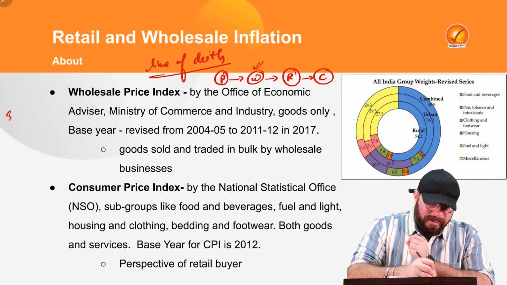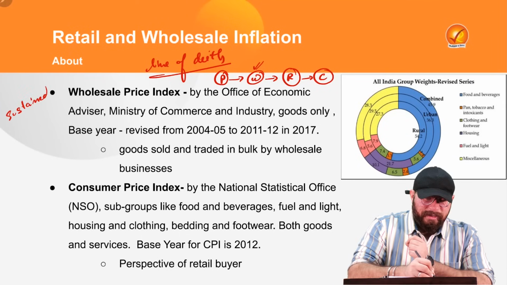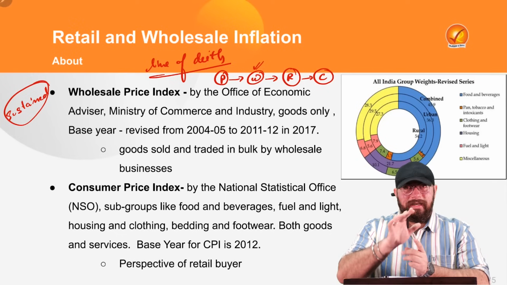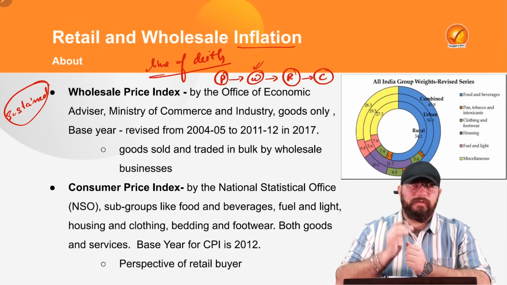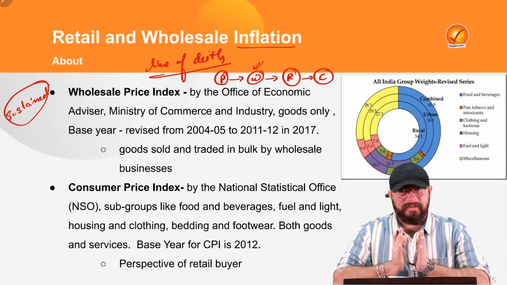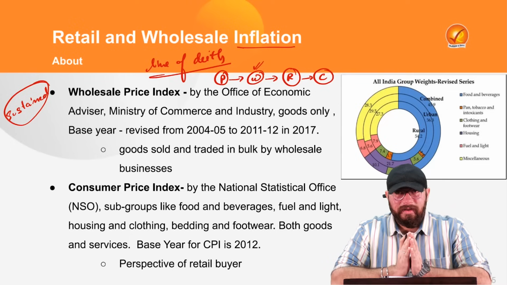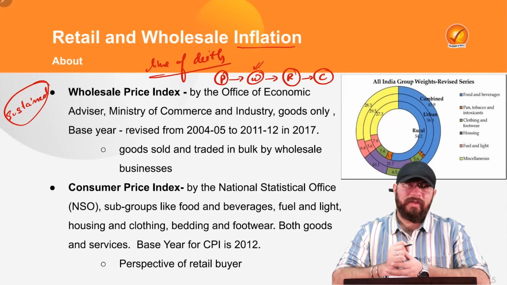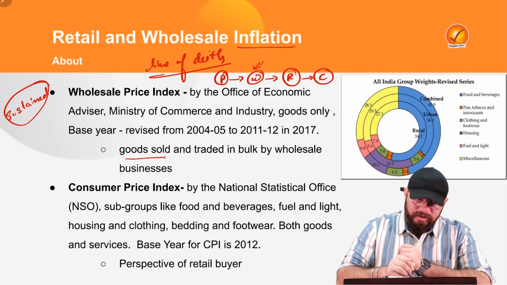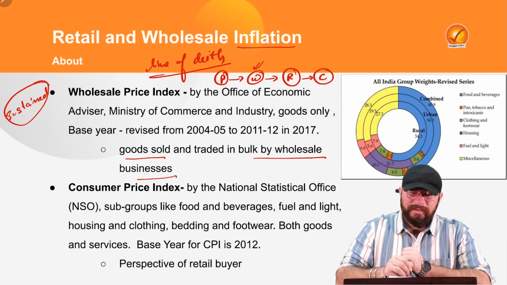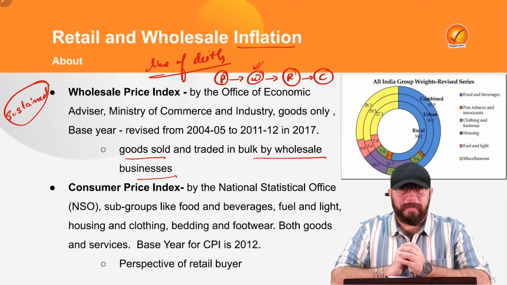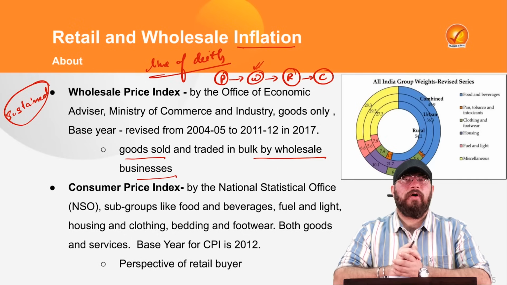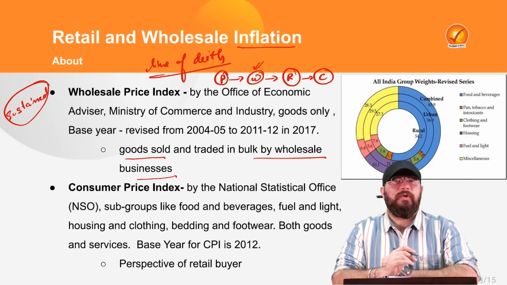And there is one word, that is sustained. A sustained rise in prices of goods and services in a country is what we call inflation. So generally we call inflation a price increase. A price increase at the wholesale level is what we call wholesale inflation. In wholesale inflation, we talk about the goods sold and traded in bulk by the wholesale businesses. So from the wholesaler's perspective, how much the price of goods has gone up, that is what we calculate in wholesale inflation.